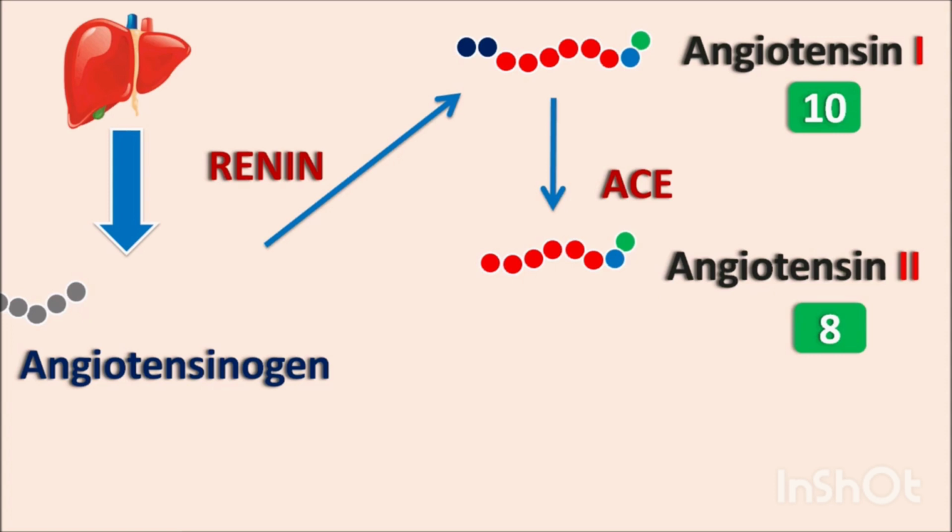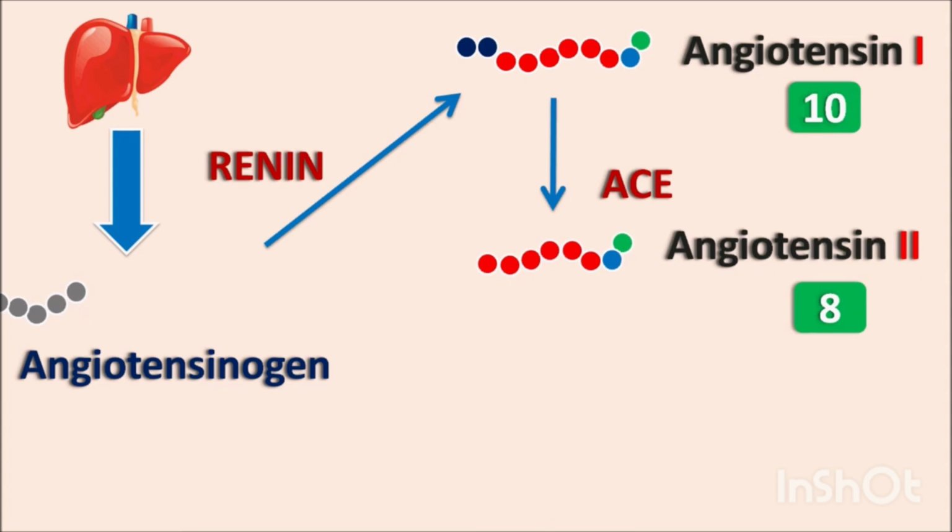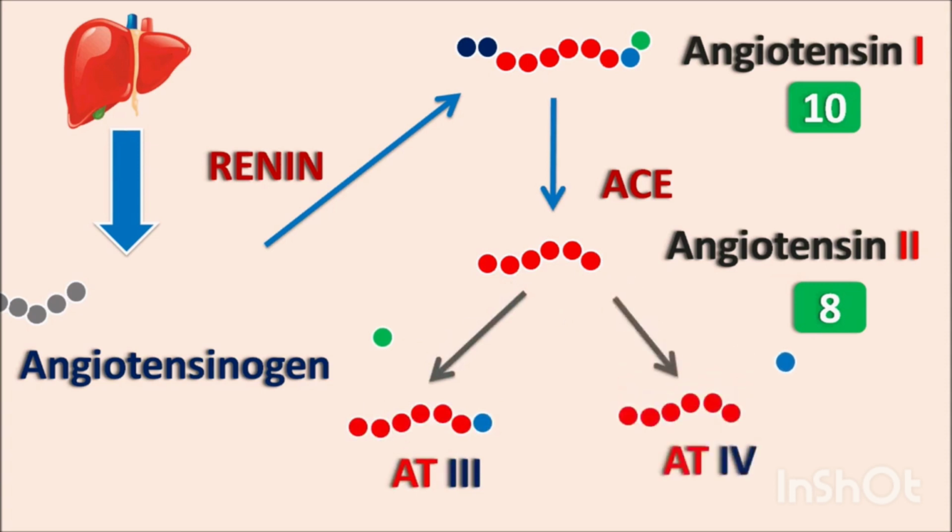In the next step, angiotensin 2 is converted into two other types. The terminal amino acid is removed and it is converted into angiotensin 3. Then one more terminal amino acid is removed and it is converted into angiotensin 4. Angiotensin 3 has 7 amino acids and angiotensin 4 has 6 amino acids. But clinically, angiotensin 2 is the most important, causing vasoconstriction and raising blood pressure.